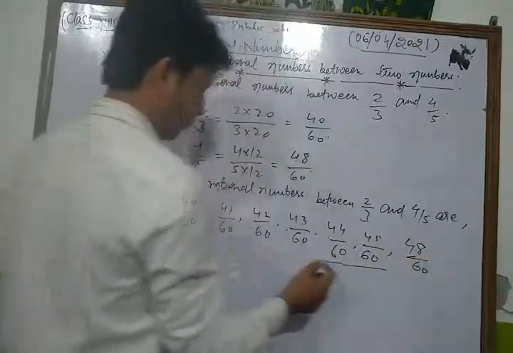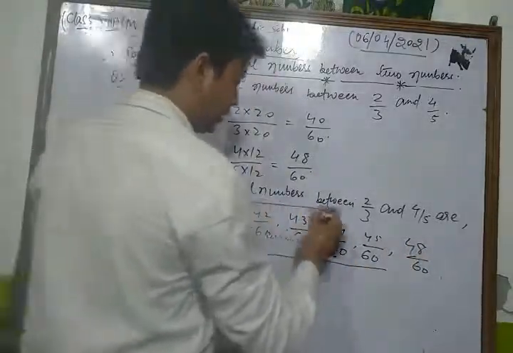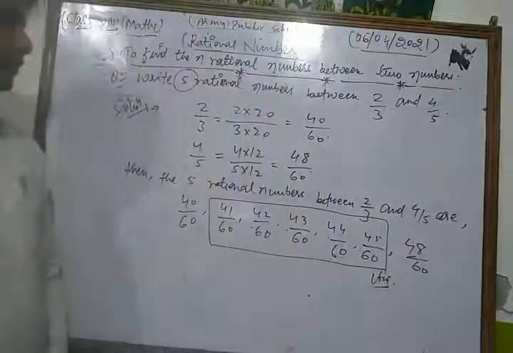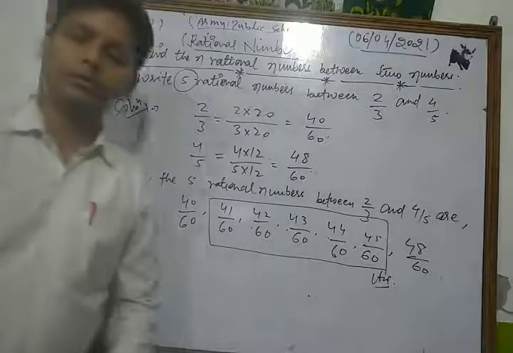So in this way you can insert 5 rational numbers between them.